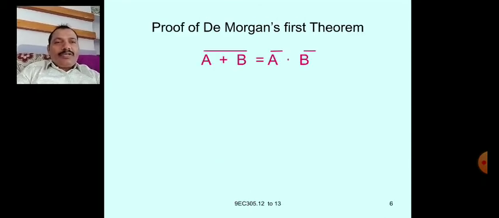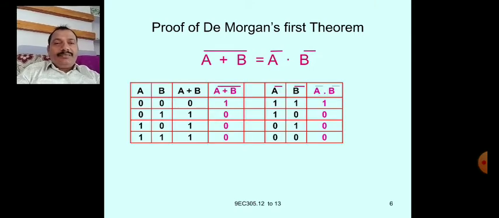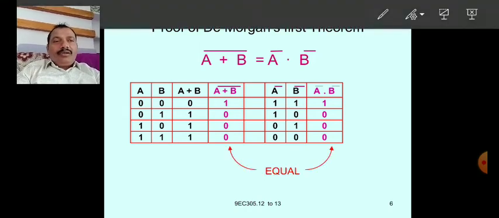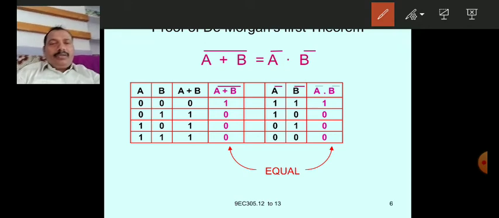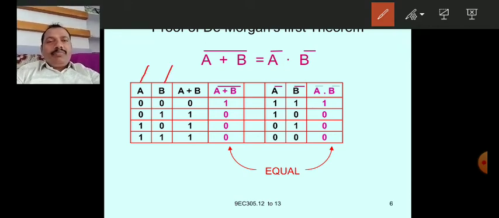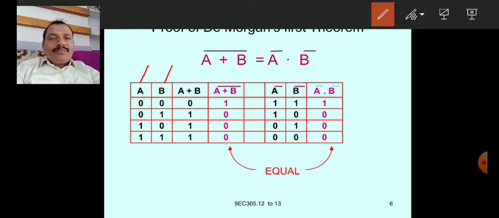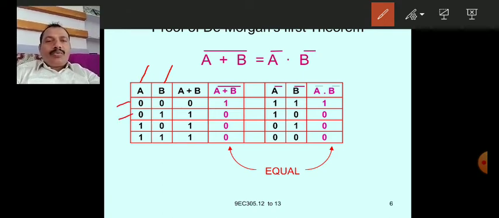Let us prove this first law by the induction method. Because there are two variables available to us, A, B. How many possible combinations are there for two variables? 0 0, 0 1, 1 0, 1 1.